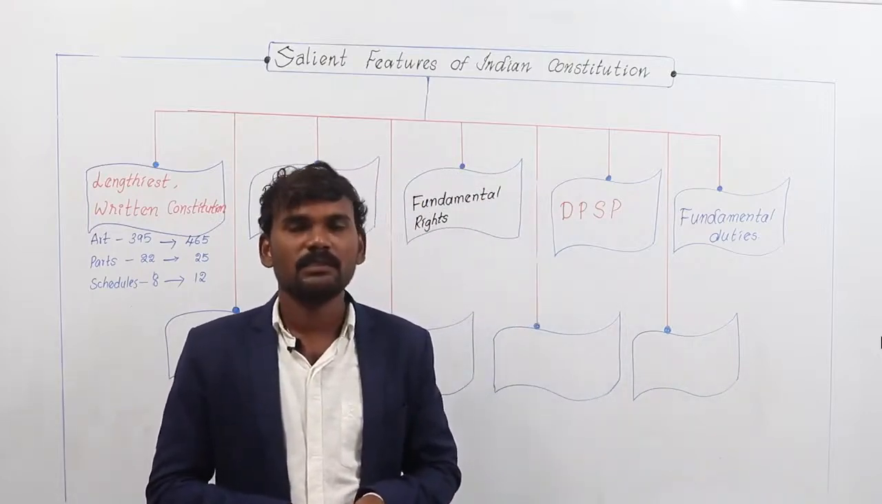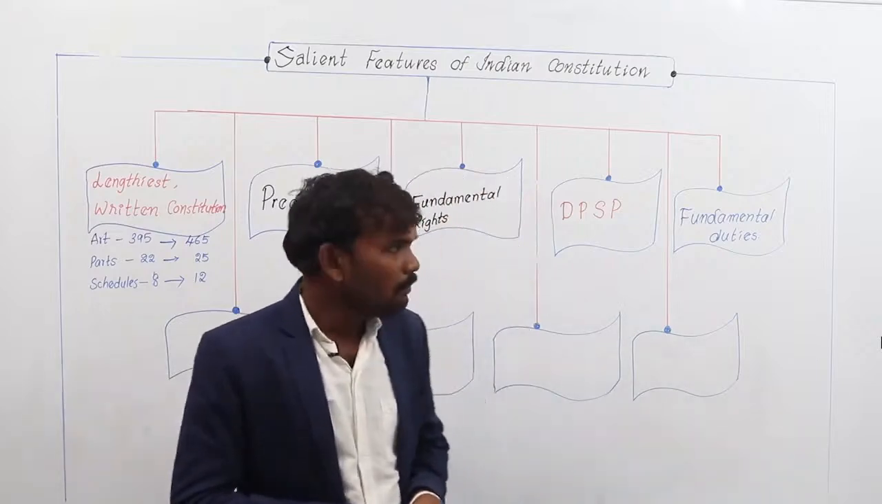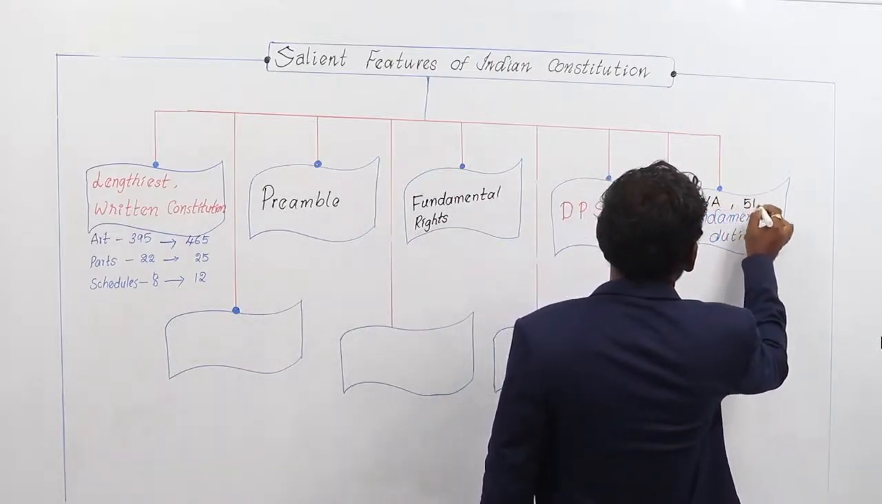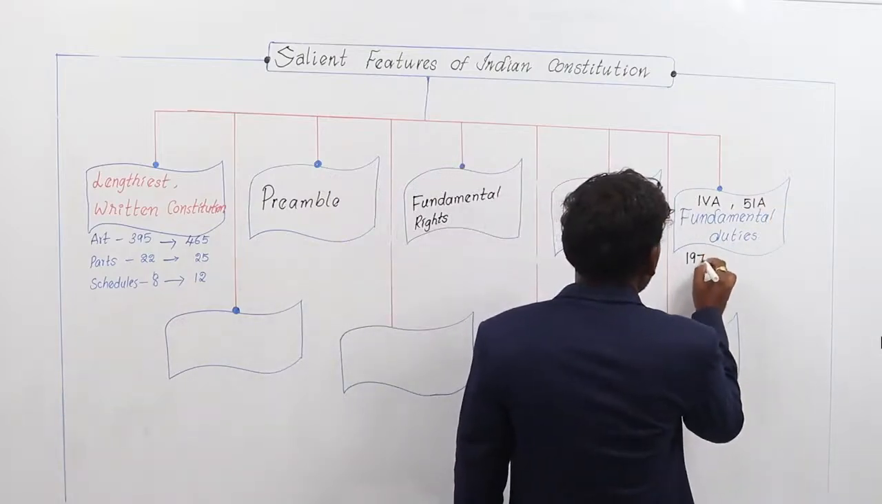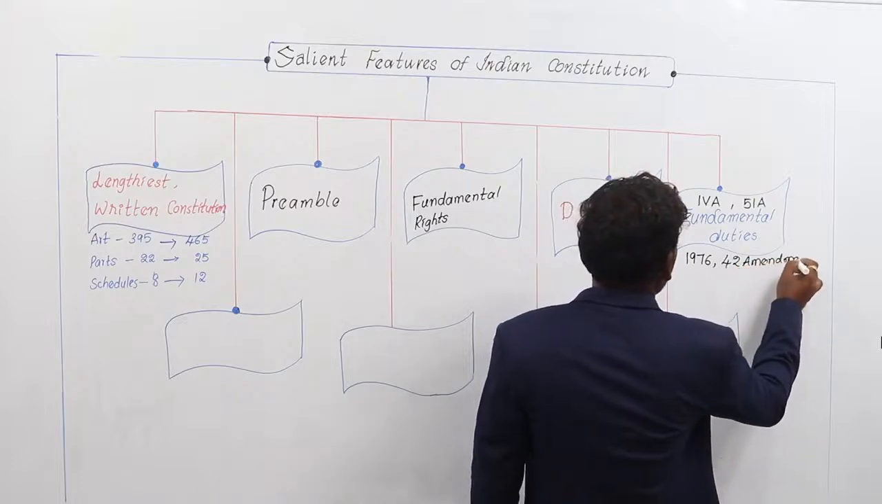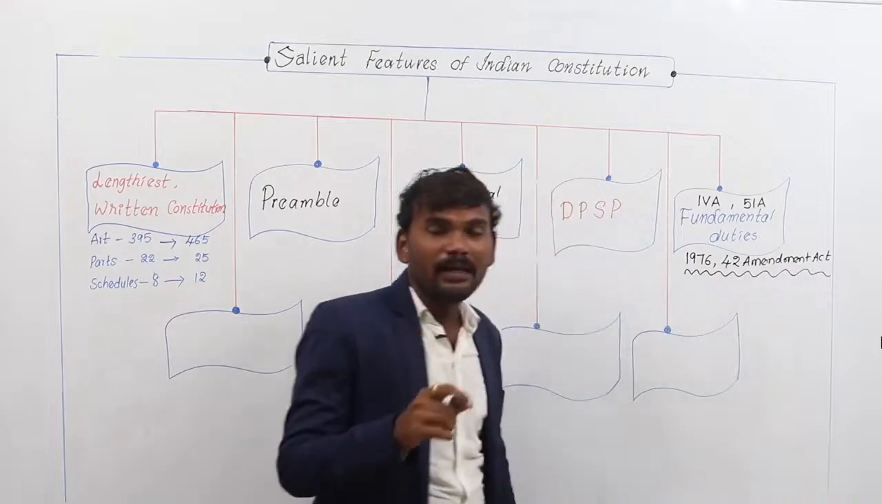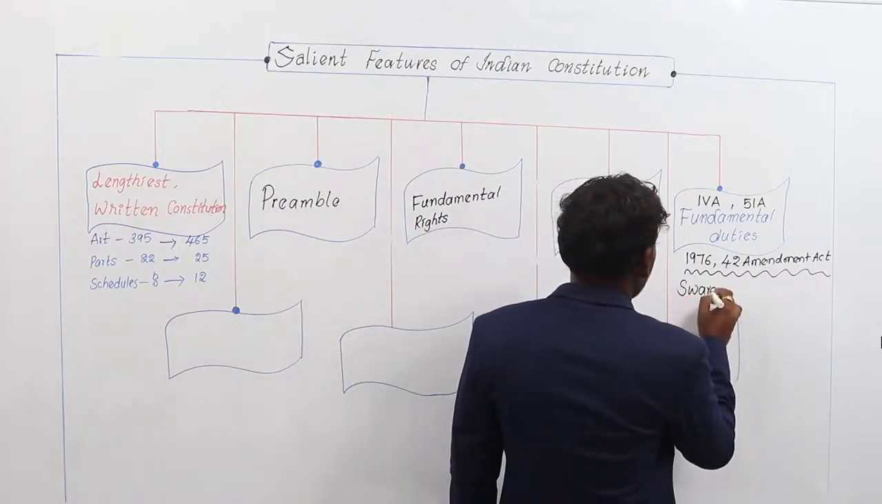Eleven types of fundamental duties are mentioned in the Indian Constitution in Part 4A under Article 51A. These fundamental duties were added to the Constitution in 1976 by the 42nd Constitutional Amendment Act. The fundamental duties were added based on the recommendations of the Justice Swaran Singh Committee.